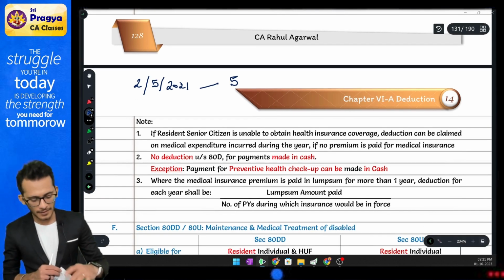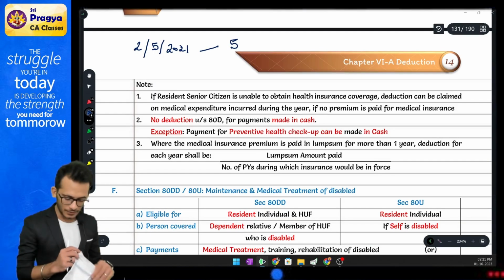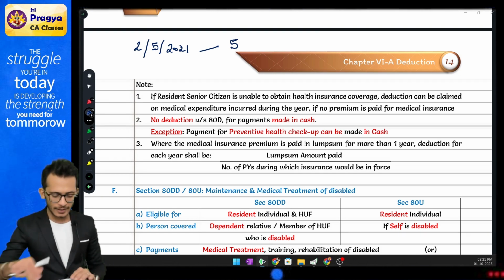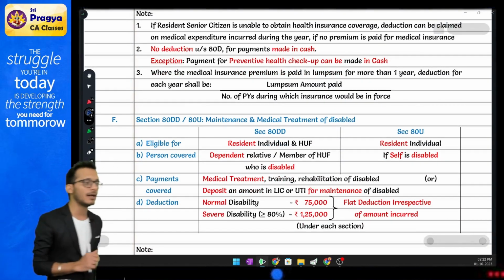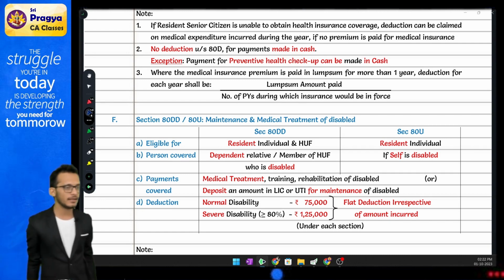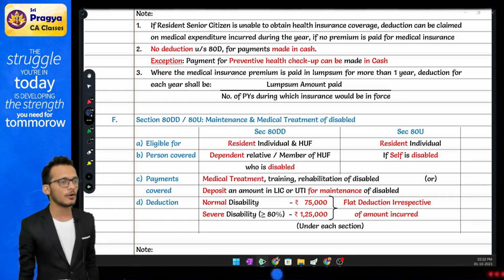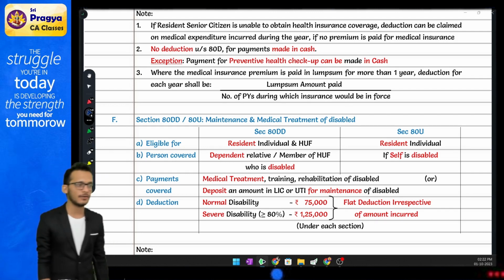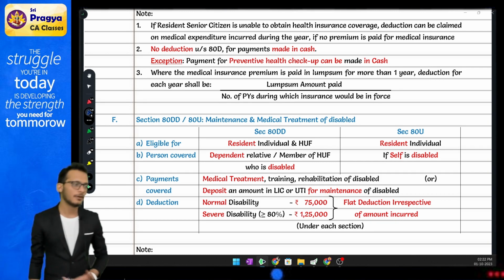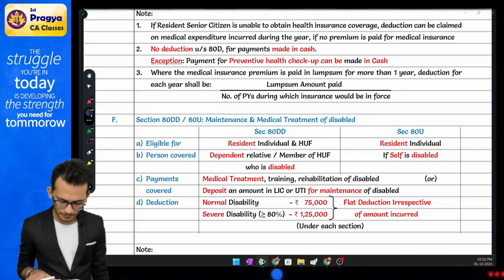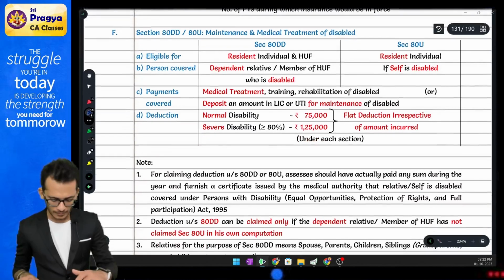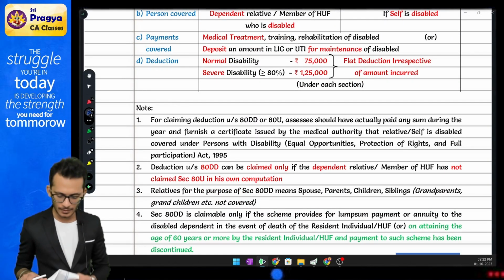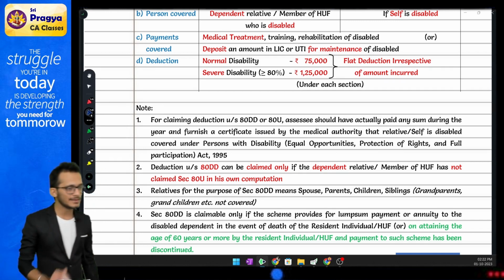If you have completed that, then you have something called 80DD or 80U. This one basically says that, boss, if you are having a handicapped person at home, it can be either you yourself or a family member. Who is a family member, Rahul? It is self, spouse, parents, children, siblings. These are all the people.